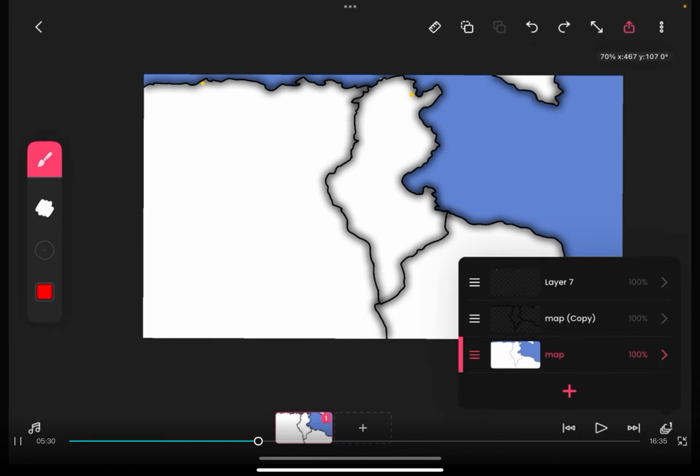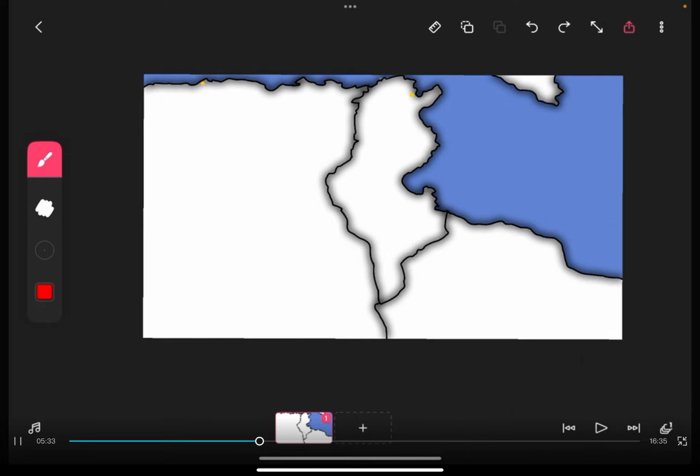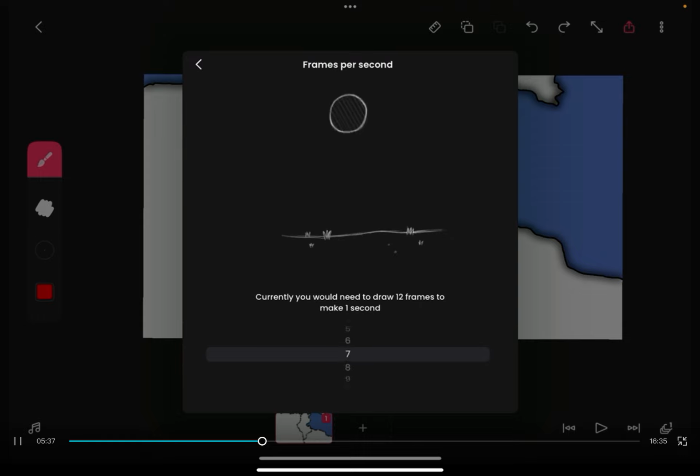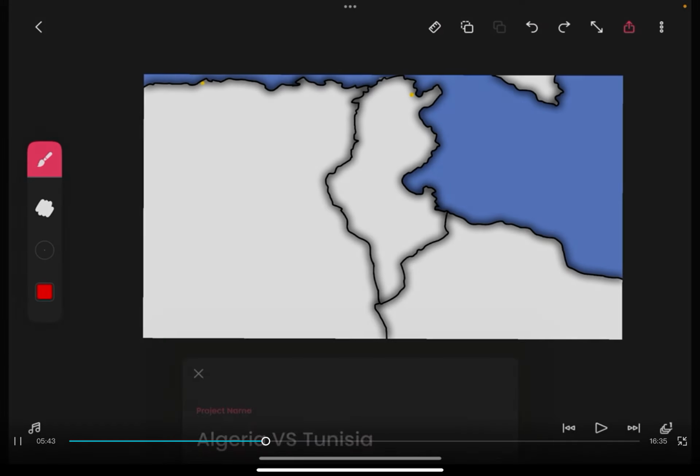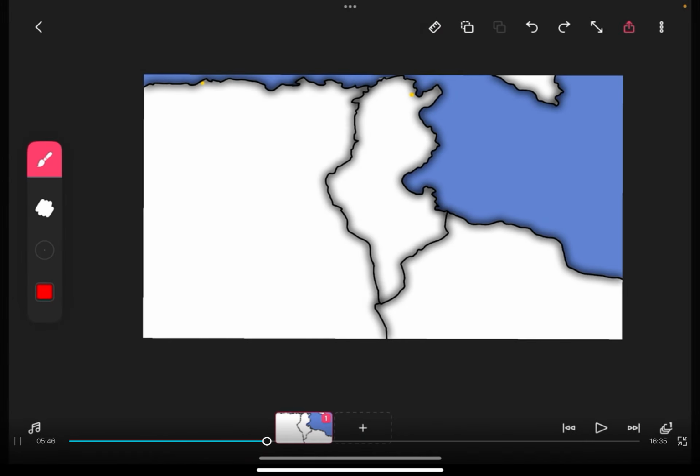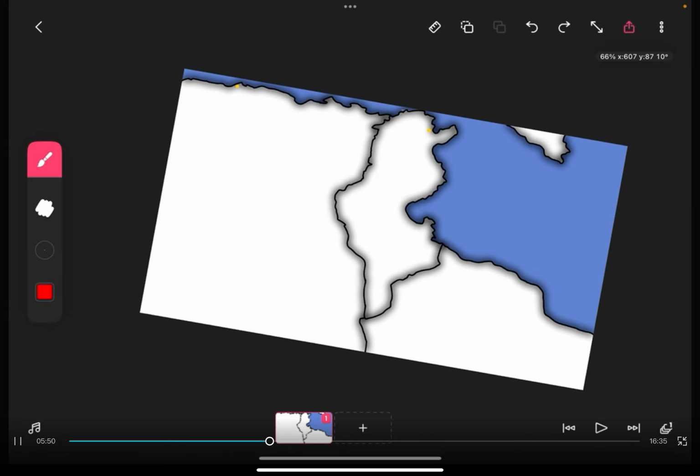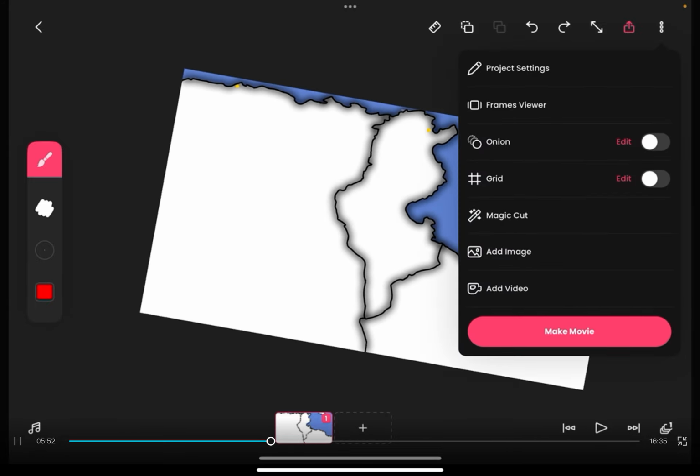Now, what you're gonna want to do is change the frame settings. I like to do 6 frames, but we'll do 5. That means for every second, 5 frames pass, just 5 frames per second. That's all it means. Then you're gonna want to go to Frames Viewer. Hold down on this to the check mark, hit the box, and then the dotted box at the bottom. Then hit the 2 boxes on the right.